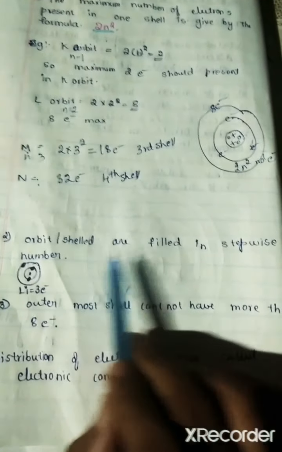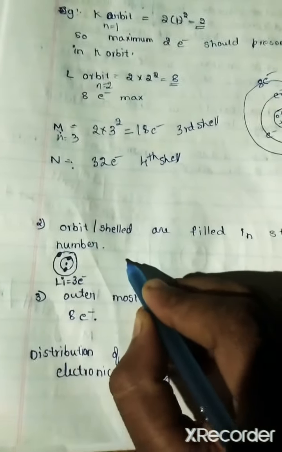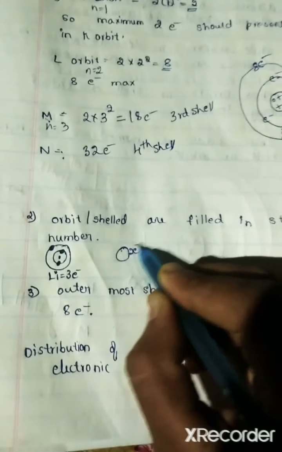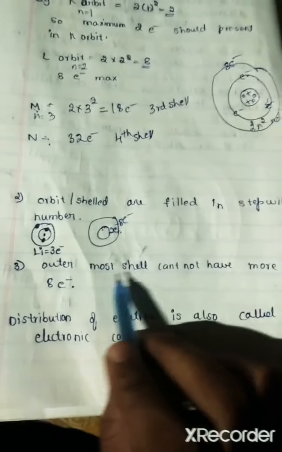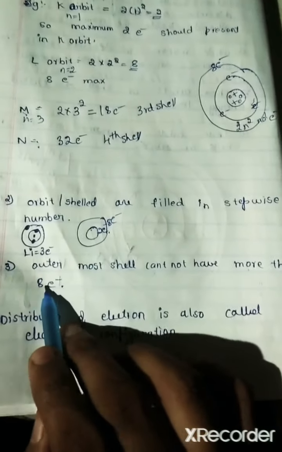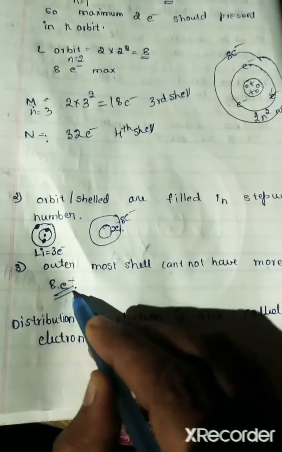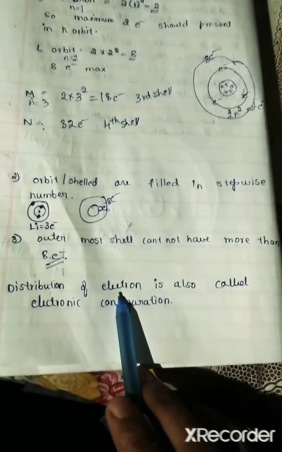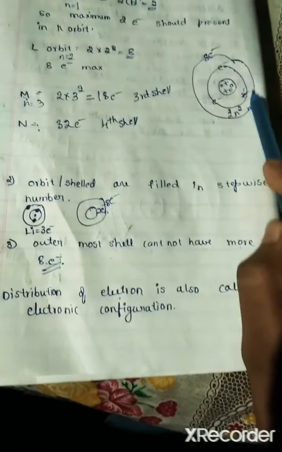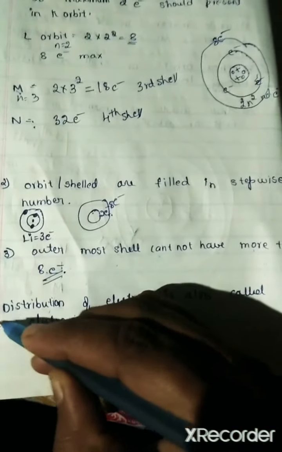The second rule is that the orbits or shells are filled in a stepwise manner. Stepwise means, after the first shell there should be 2 electrons, in the second shell there should be 8 electrons, like that it should be filled. Then the outermost shell cannot have more than 8 electrons. This distribution of electrons that we studied now is also called electronic configuration. Very, very important.